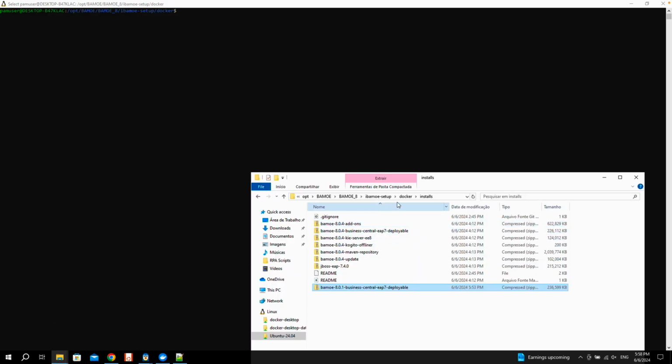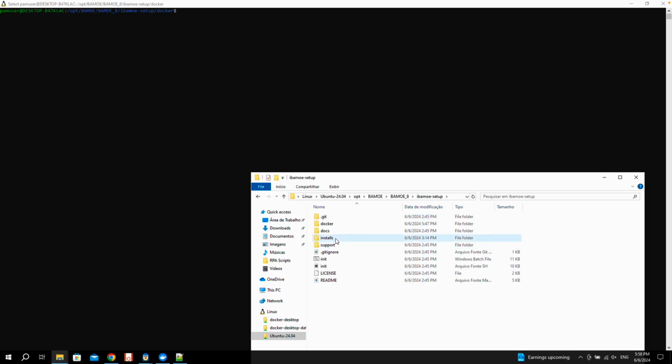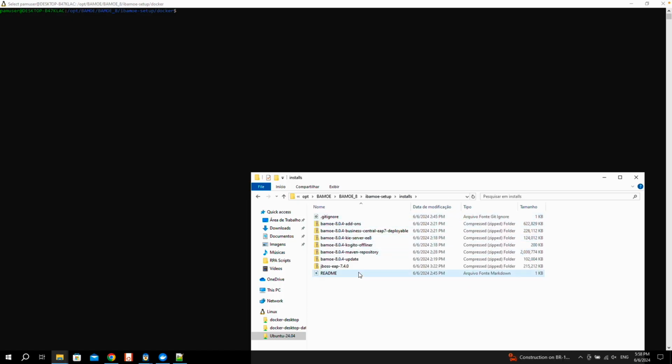Here are my files. Since I'm gonna use Docker, I moved all the zip files to the installs folder inside the Docker folder. So when you clone Tim's repository, you're gonna see that this folder will be created. And under here, we have the installs folder, which is not your case. We are not going to use this type of installation, but I will keep the files in here.